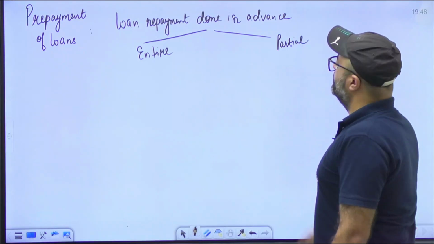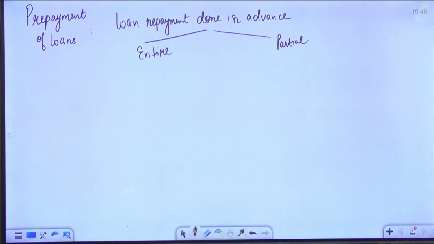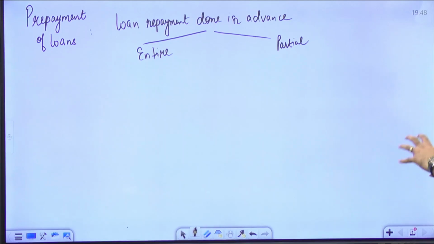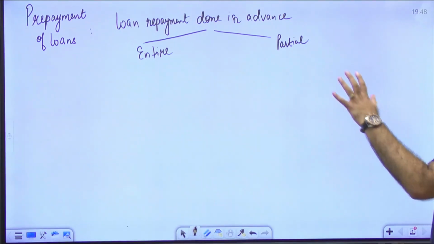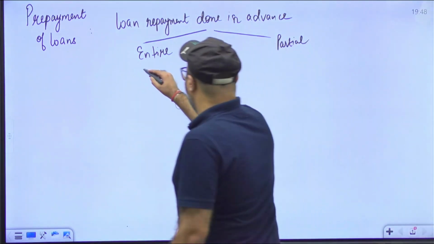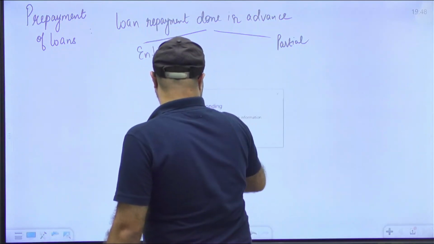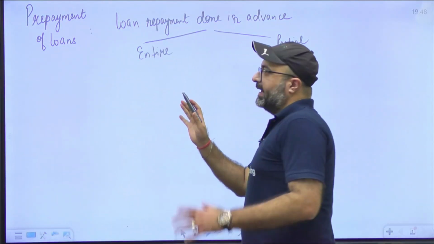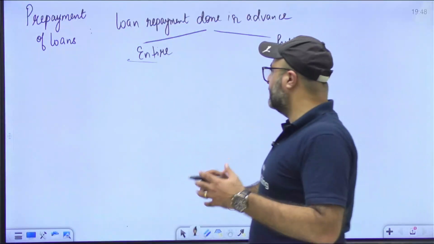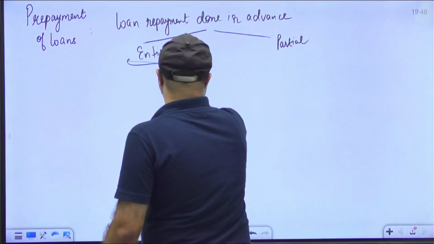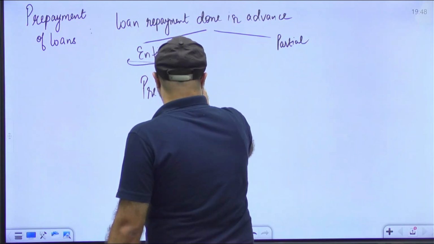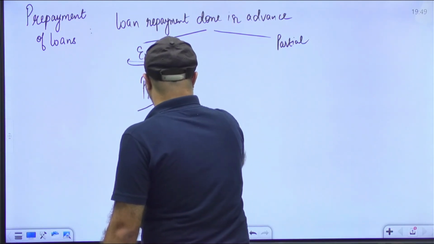But whenever you repay the loan amount in advance, we call it prepayment. If you are paying the entire loan amount and that too beforehand, we call it pre-closure of loan, or we even call it foreclosure of loan.